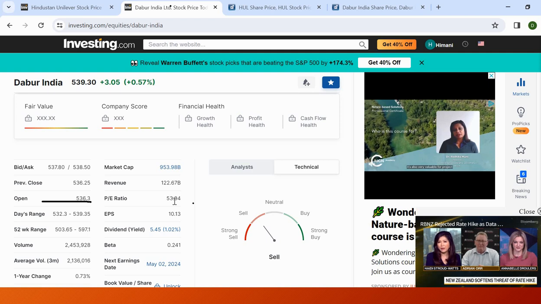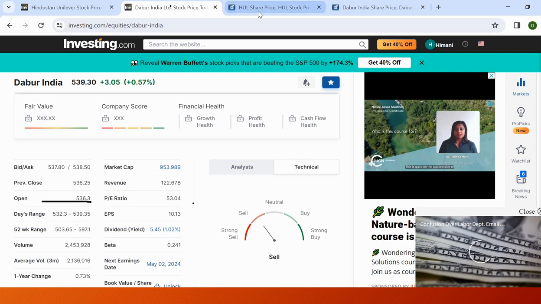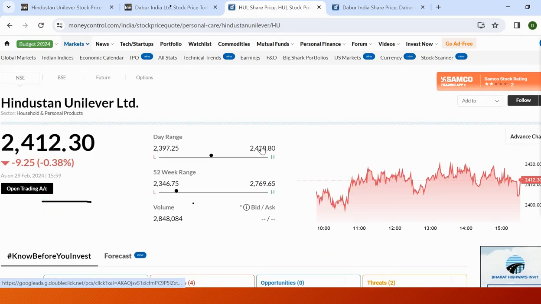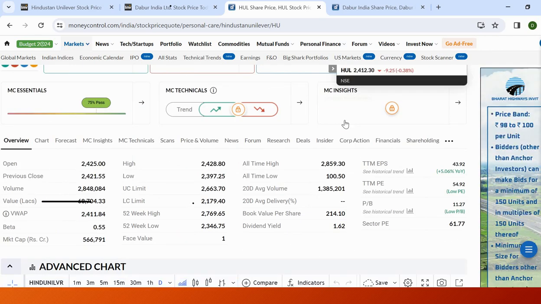You can even compare it with the sectorial P ratio. Sectorial P ratio means that in the FMCG sector, the average of all the companies is taken and then we calculate the sectorial P ratio. You can see for Hindustan Unilever the sectorial PE is 61.77.